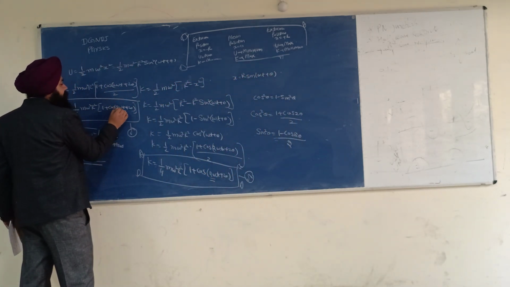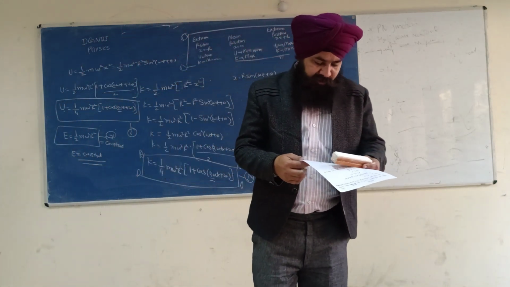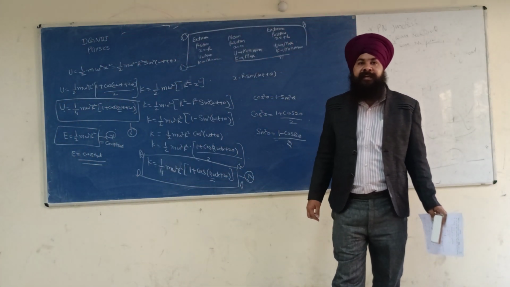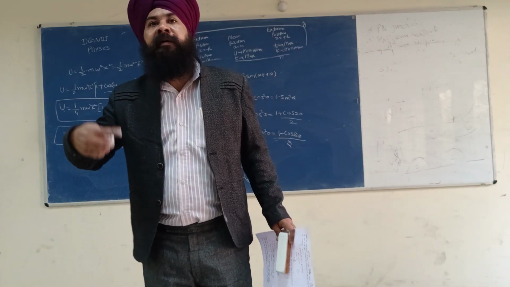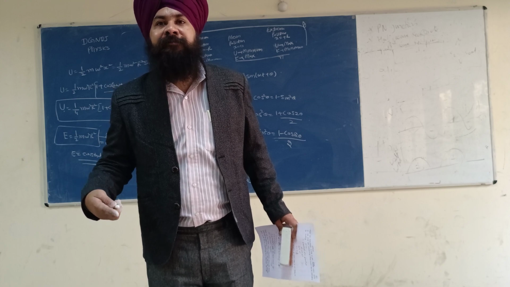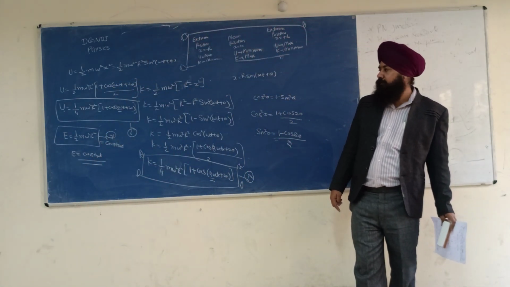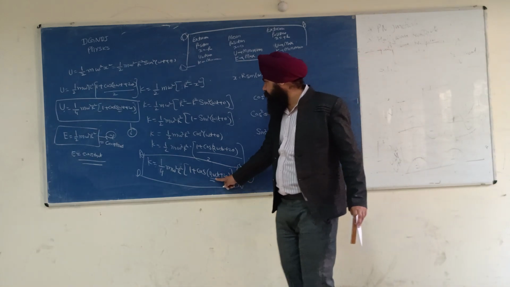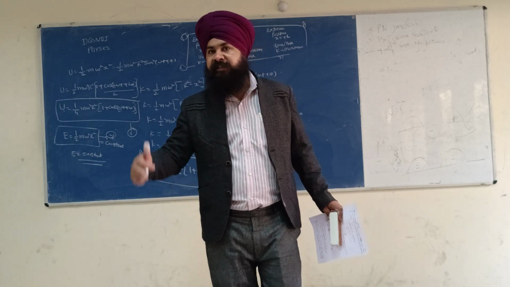Both kinetic energy and potential energy execute SHM, simple harmonic motion, with double frequency, this 2 omega. So this is the physical significance of these equations.